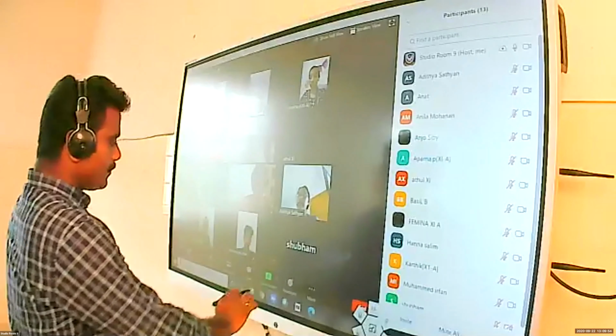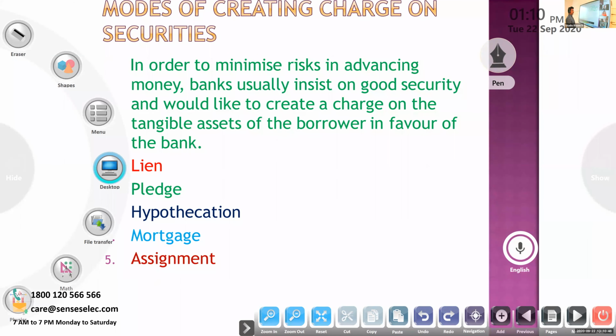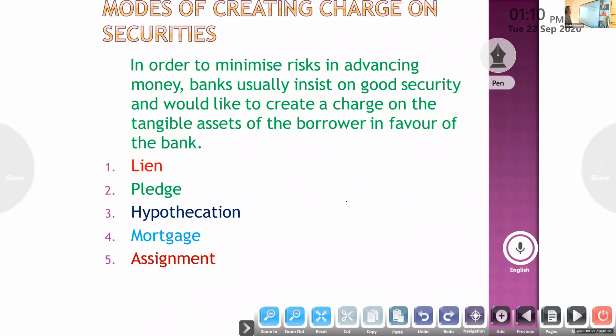Okay. So next, modes of creating charge on securities. That is the next topic. Modes of creating charge by banks. They are giving a lot of loans, so they have to create some charge on our assets, on our securities, that we will discuss.